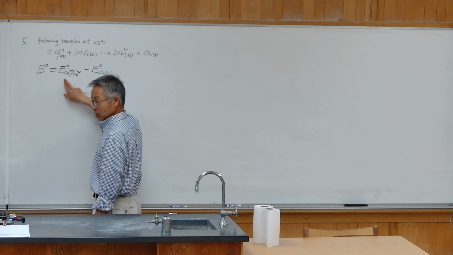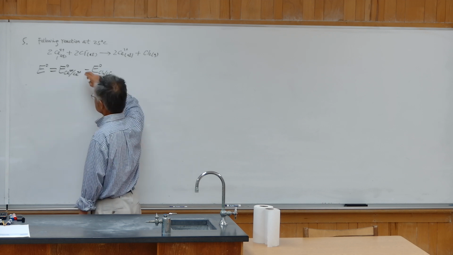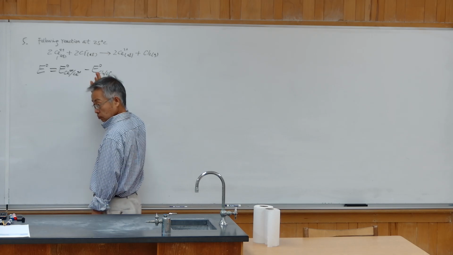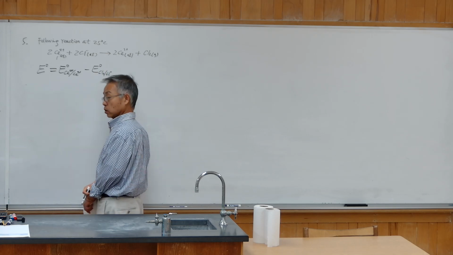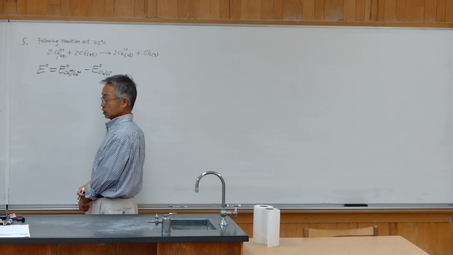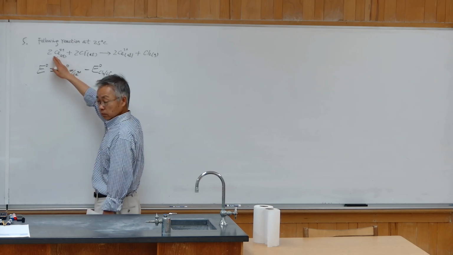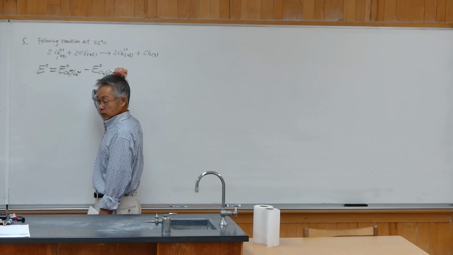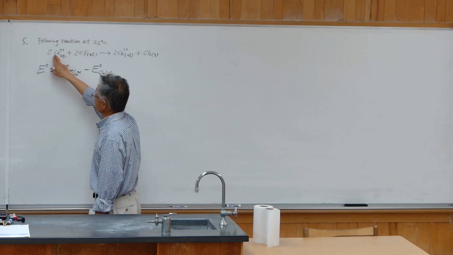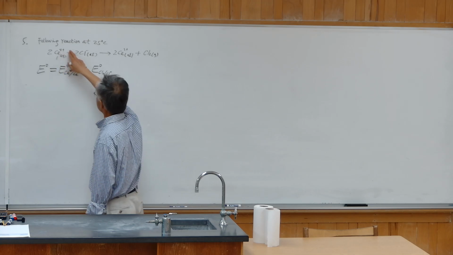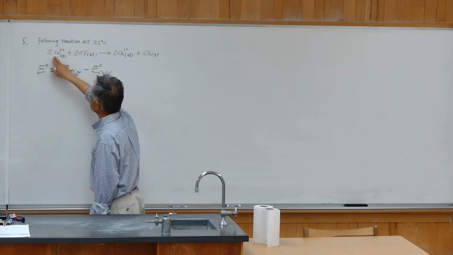The easiest way to judge which one minus which one is that standard potential, or reduction potential, is always based on the reduction reaction. Reduction is gaining electrons. For this case, cerium 4 gains 1 electron and becomes cerium 3. This is the actual reduction.